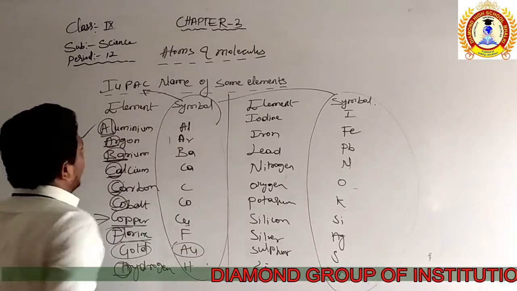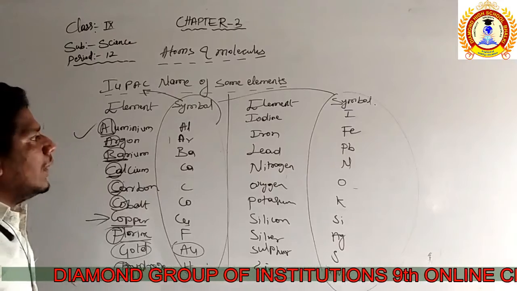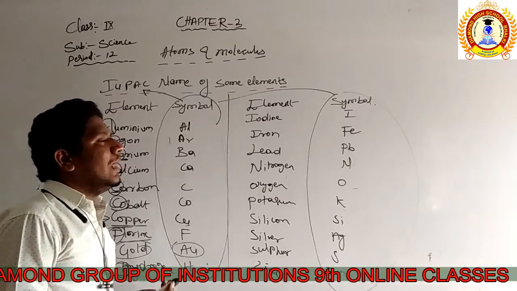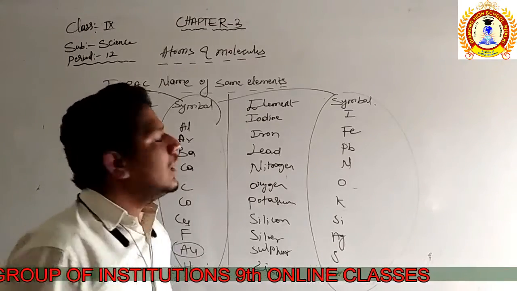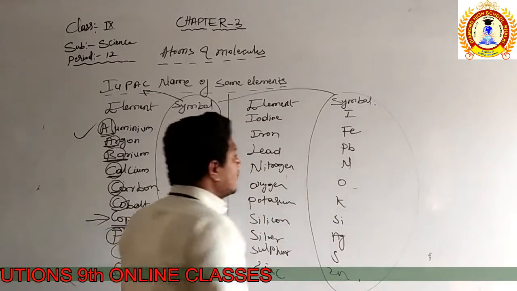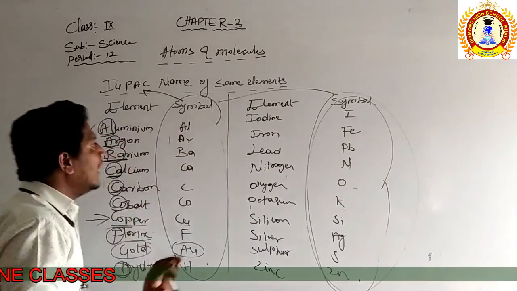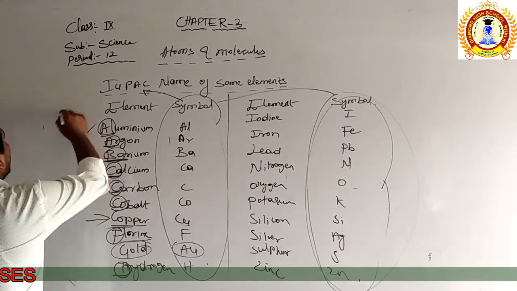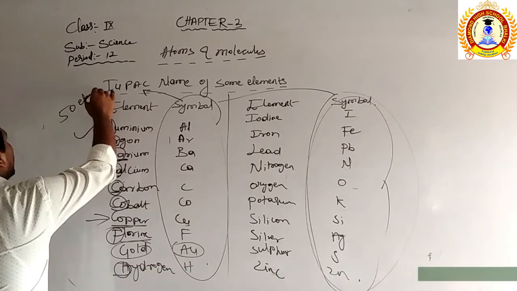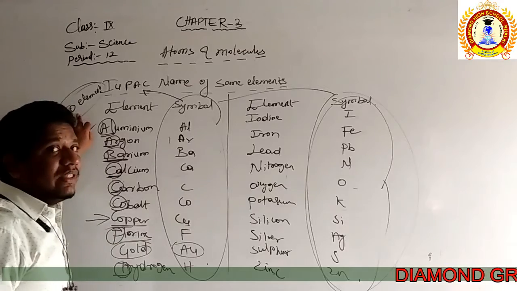There are examples like Y, A, S and C. Whenever people tell you to write some reactions, you cannot use the element names, you have to use the symbols only. So these symbols are very important for you. At least in 9th standard, you need to remember at least 50 element symbols, the names of the 50 elements and their symbols.